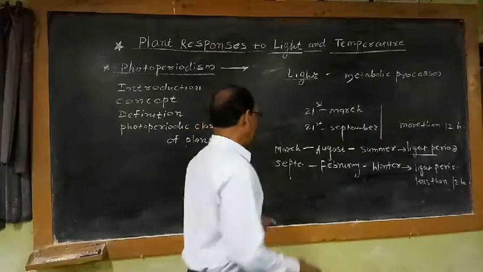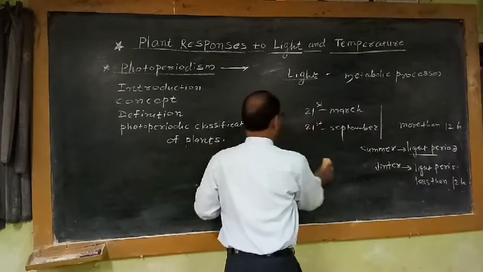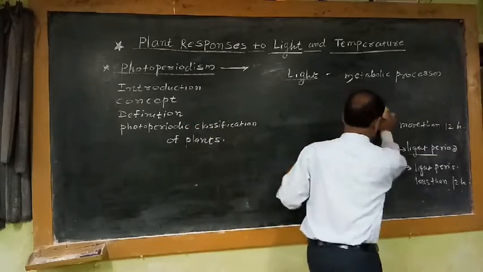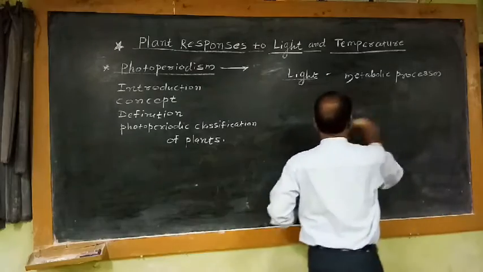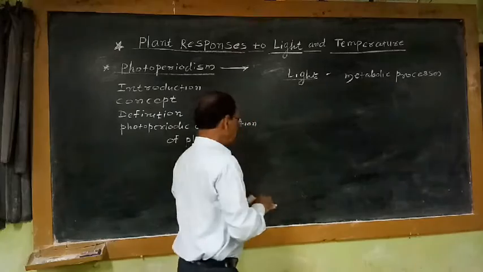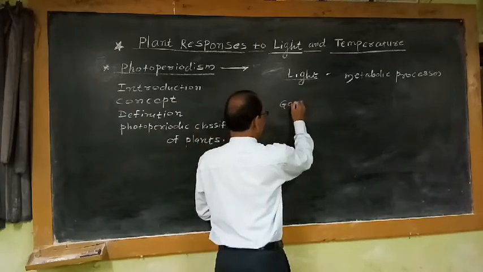The term photoperiodism was coined by American agronomists or agricultural botanists. The names of the workers who used this term photoperiodism for the first time are Garner and Allard.